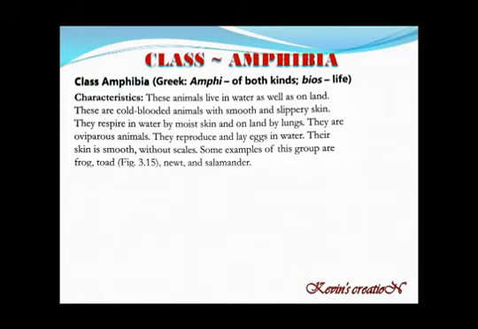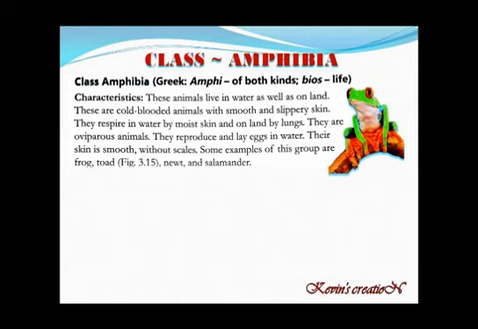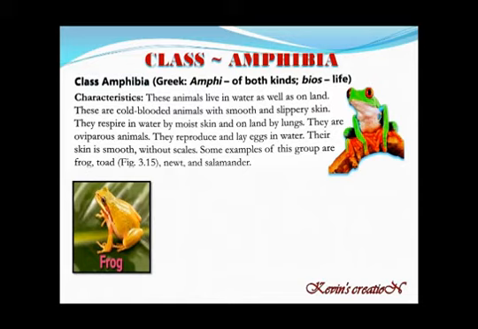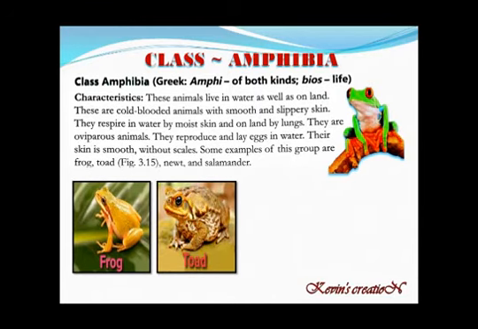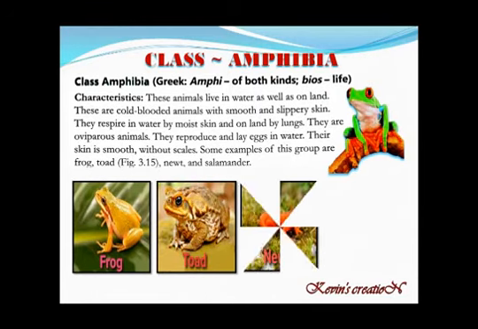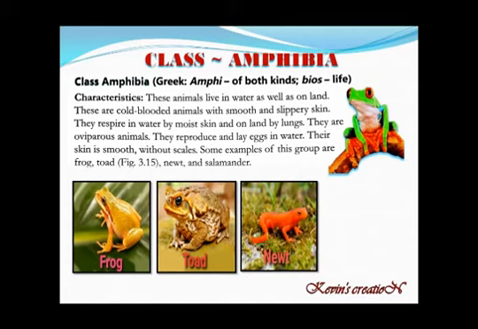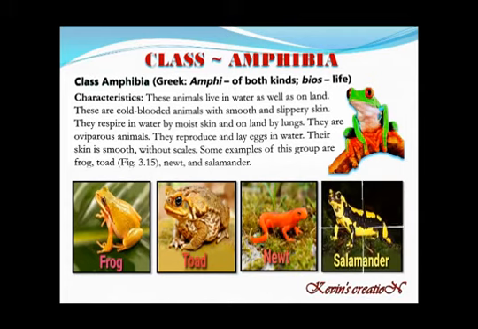Some examples of this group are, you have seen this, a tree frog. So frog, a very common example. It can live in water as well as on land. Toad, newt, and salamander. So these are the members of class Amphibia.